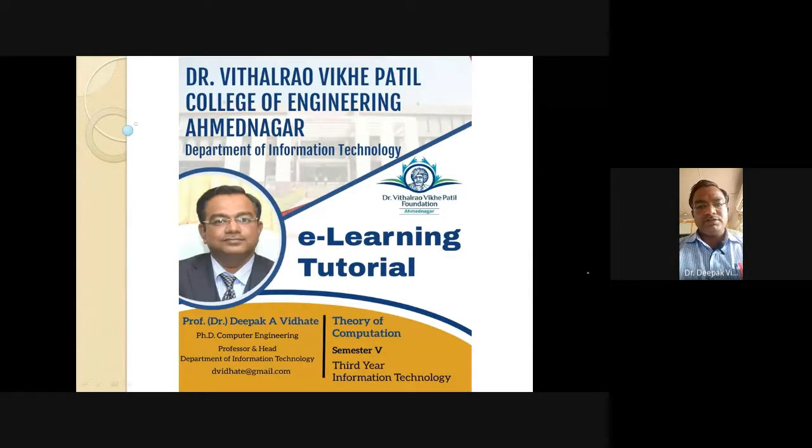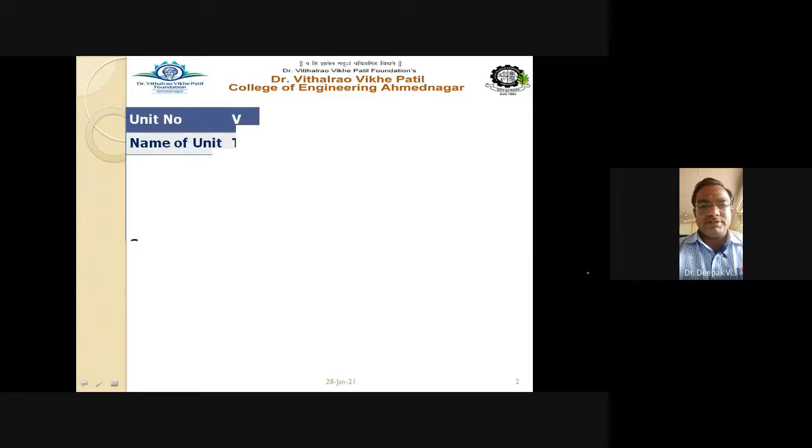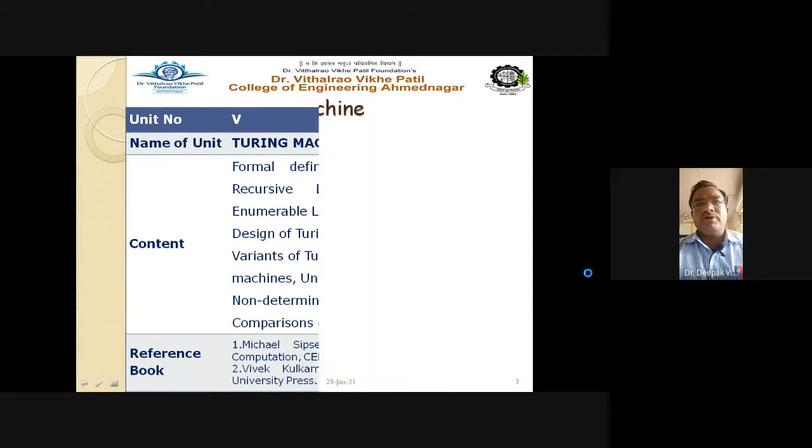Now, in this session, we are going to discuss the different types of Turing machines: which are the different types, their applications, and finally, the halting problem of the Turing machine. That is what we are going to discuss in today's session. So, let us see the types of Turing machine, also called the variants of Turing machine, one by one.